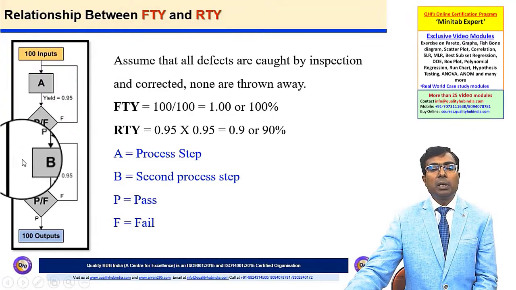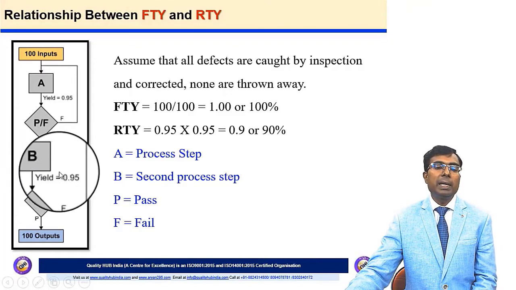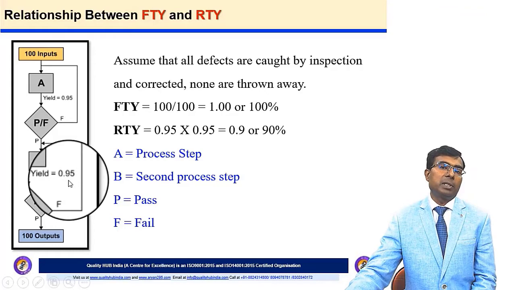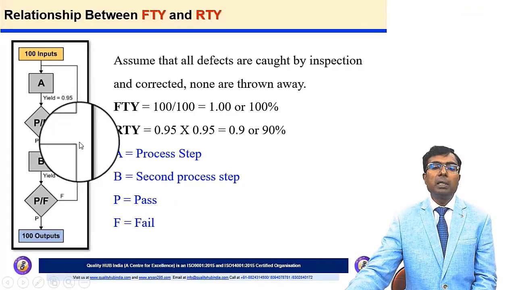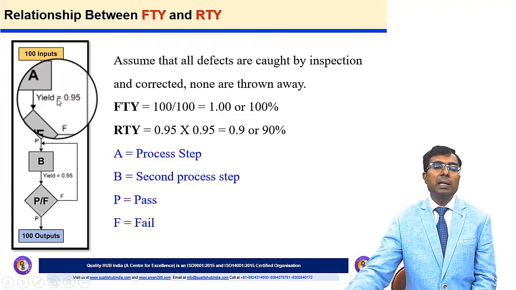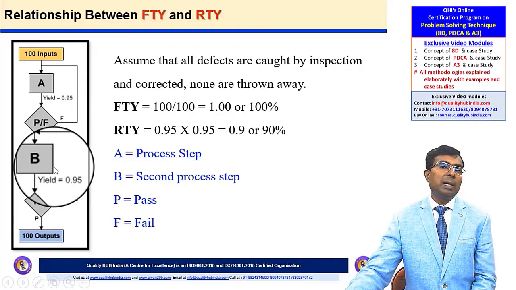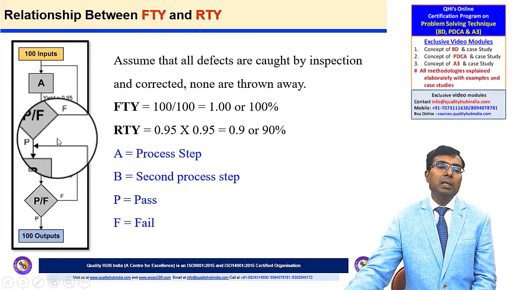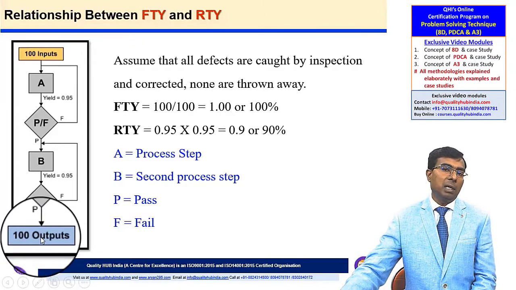And then it goes to the next process step, that is B, and over here again the yield is 95%. And finally we get 100 parts as outputs. But we have some rework going on at both A and B. And because of that rework, parts are not getting rejected, those are getting accepted. So 100 are the input and 100 parts are the outputs.